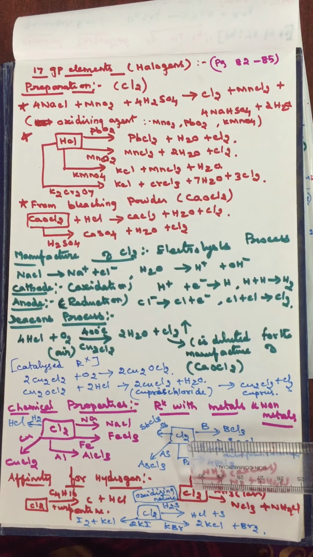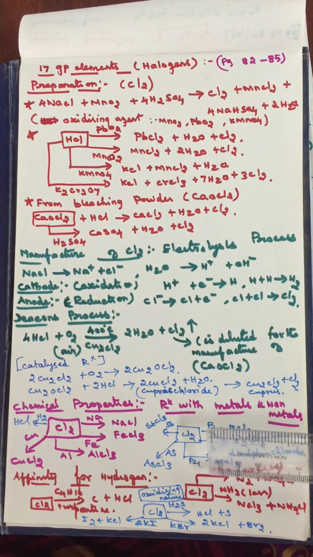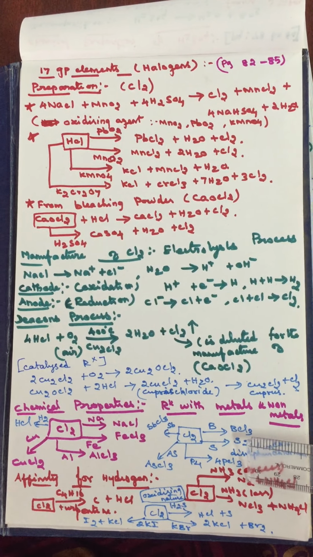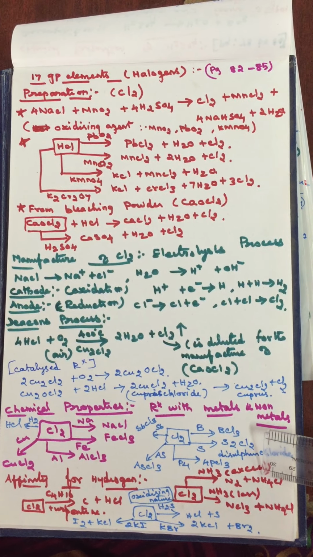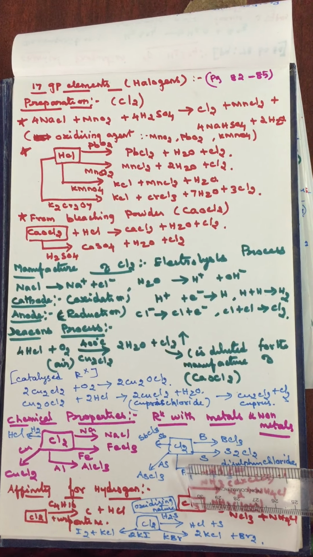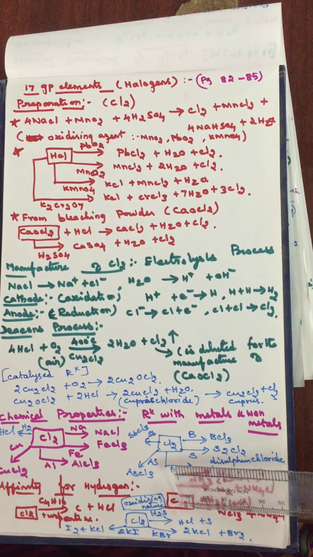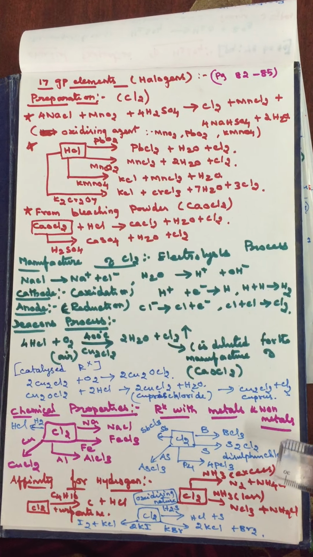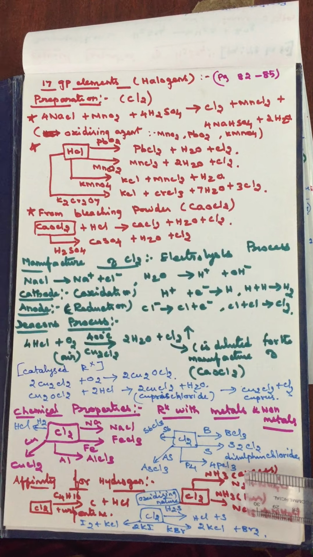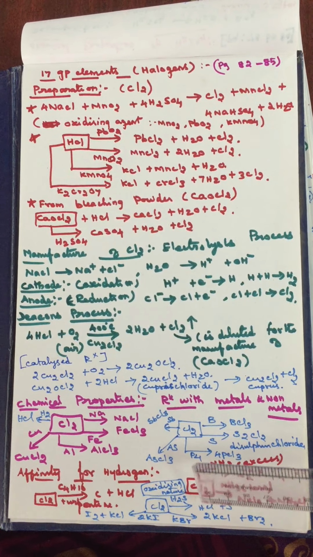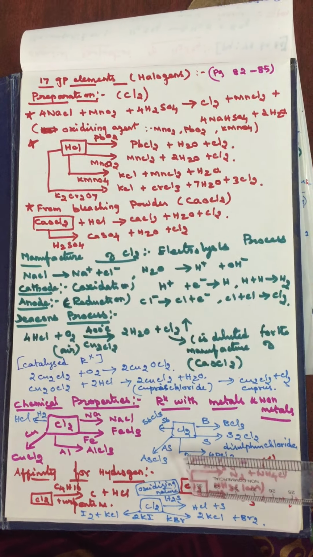Similarly, another reaction is between chlorine and ammonia. When chlorine reacts with excess of ammonia, it releases nitrogen and ammonium chloride. Whereas when ammonia is treated with excess chlorine, in turn we can say chlorine is treated with less ammonia, the products are ammonium chloride and nitrogen trichloride. This is a very important 2 mark question. Remember it. What is the reaction between chlorine with excess of ammonia and with less ammonia?